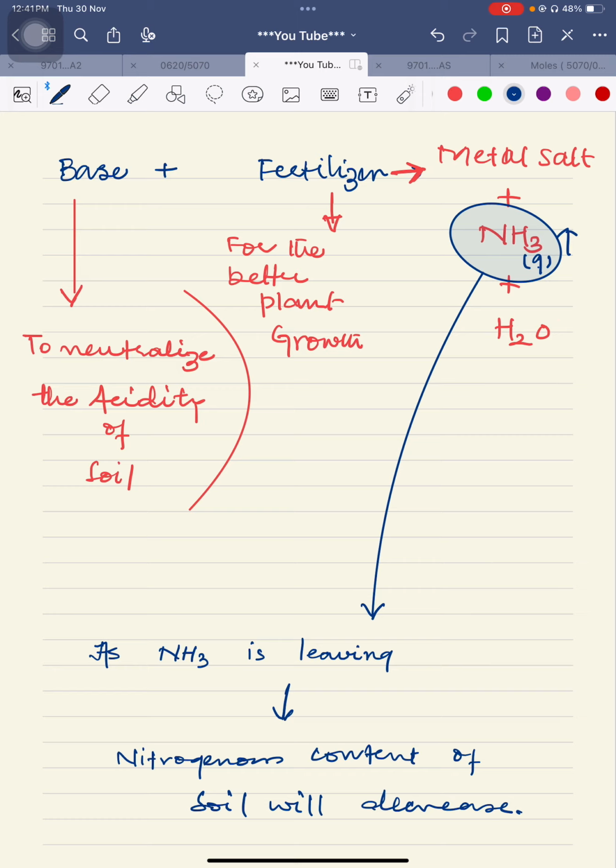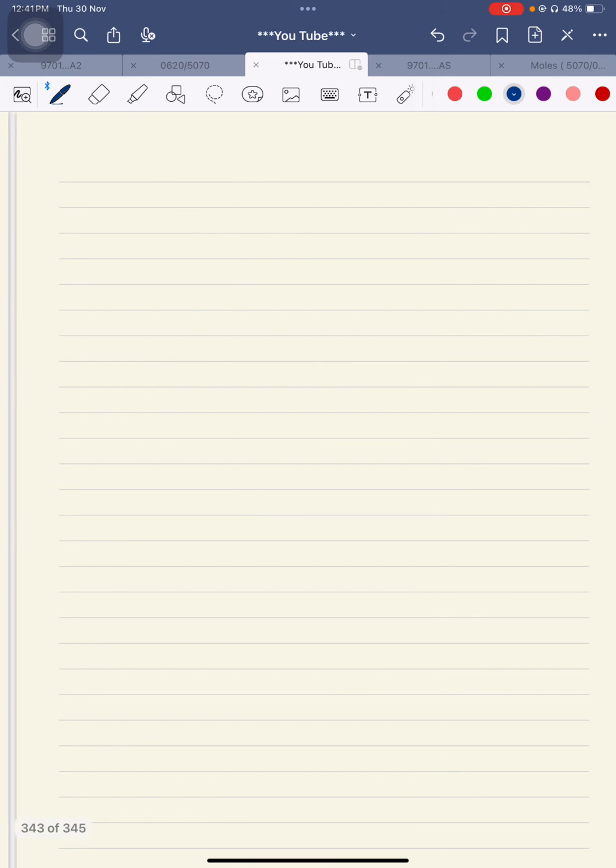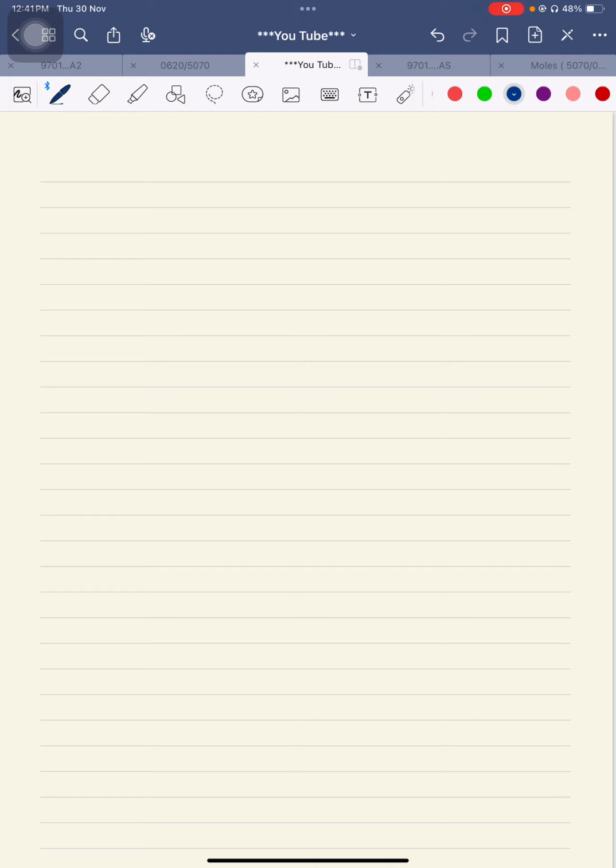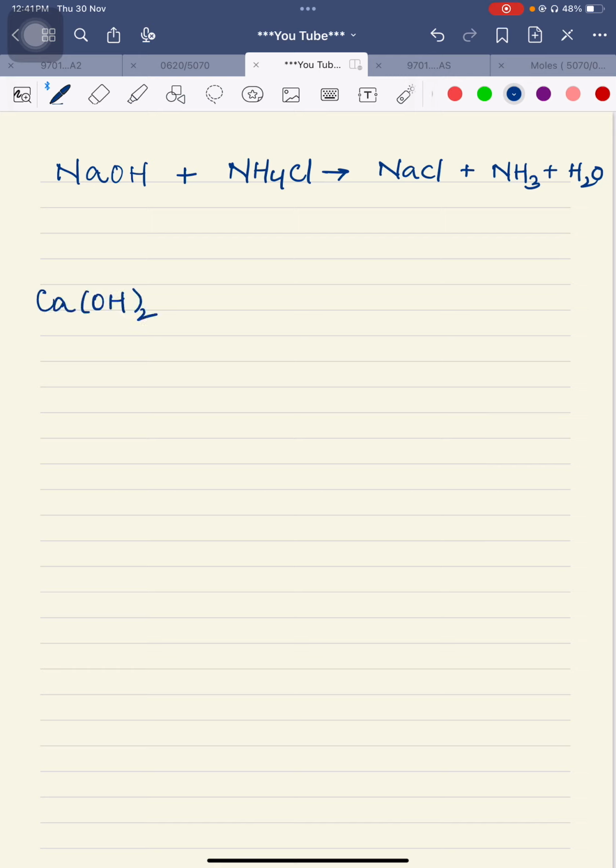Okay. Let me change the page so that I may write down a few examples. For example, the base is sodium hydroxide, and the fertilizer is ammonium chloride. As a result, NaCl along with NH3 and water will be produced. There is another reaction. For example, we are taking Ca(OH)2. This is a base. How do we know? Because it has an OH group.